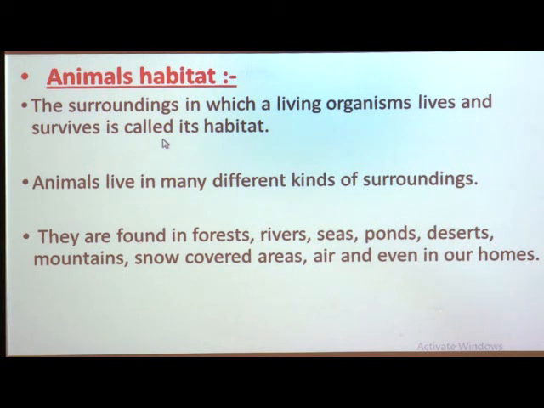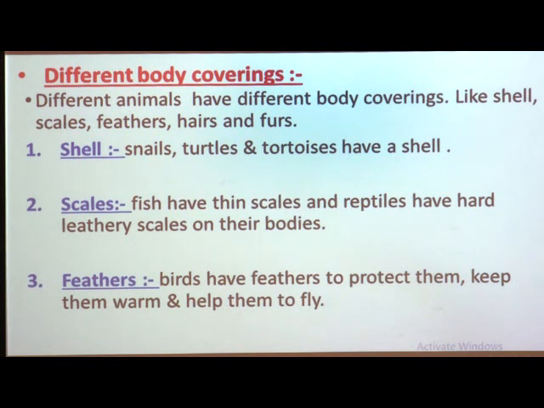Now, let us see the different body coverings of animals. Students, as we know, we have skin on our body, which acts as a protective wall of our body.